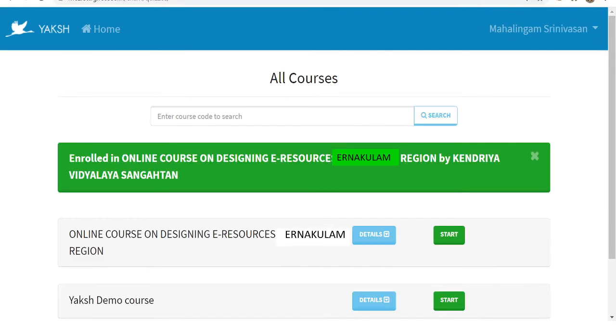Immediately when you click enroll, it will take you to a page with the confirmation to enroll in the online course on designing e-resources Ernakulam region by Kendriya Vidyalaya Sangathan. Here also you are seeing two courses, Yaksh demo course and the course on designing e-resources. As I told you earlier, please don't touch that Yaksh demo course. Click start for the online course on designing e-resources Ernakulam region to enter that course.